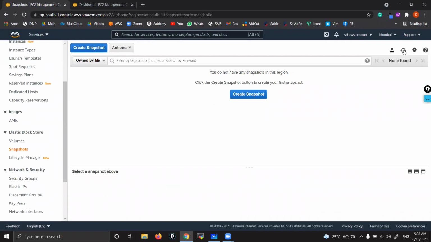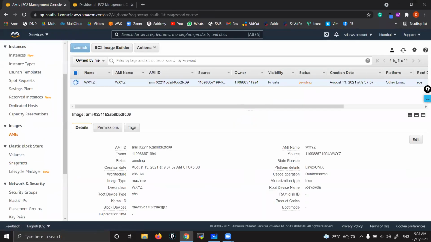Hit refresh. Let's wait. Once that is ready, then snapshot will be displayed actually. Once it is ready, then only snap will be displayed. It's okay. Sometimes it takes time, guys, because it is taking the complete copy of that 8 GB, right? Correct or no? That's the reason.